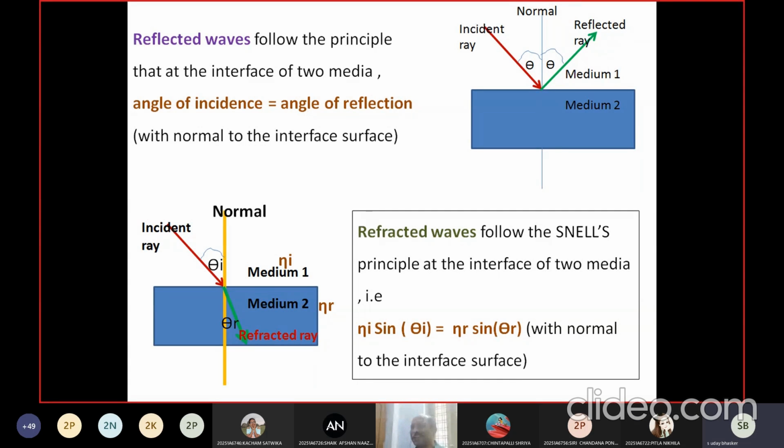When the light ray is entering from rarer medium to denser medium, will it bend away from the normal or towards the normal? Towards the normal. When it enters from denser medium to rarer medium? Away from the normal. Yes or no? Right. Now my question is, why? Can somebody explain why?